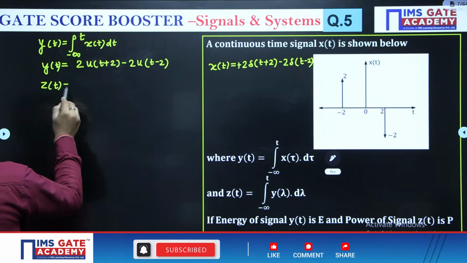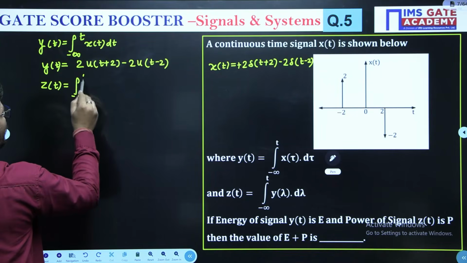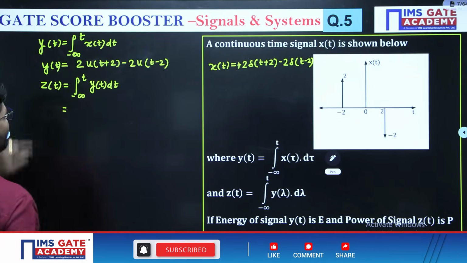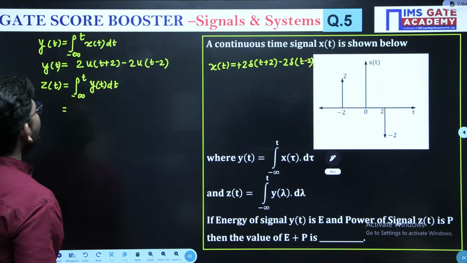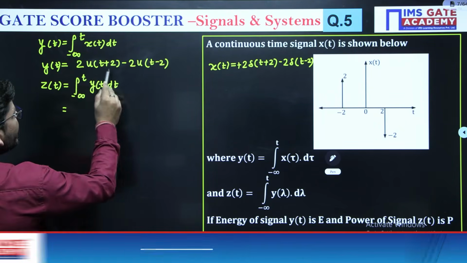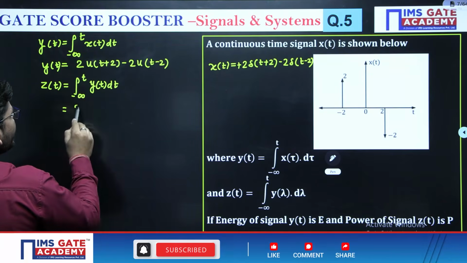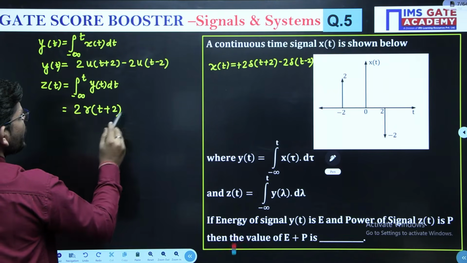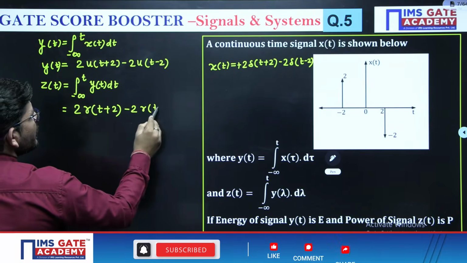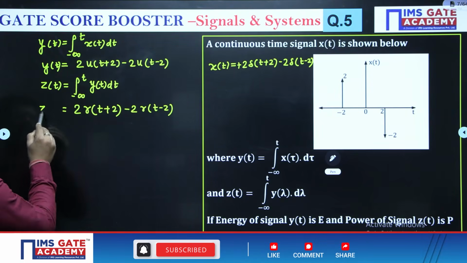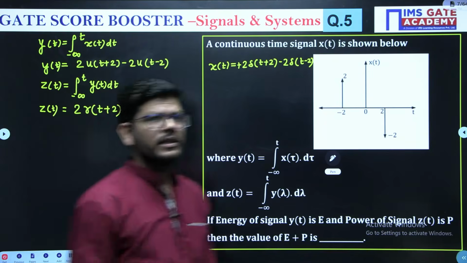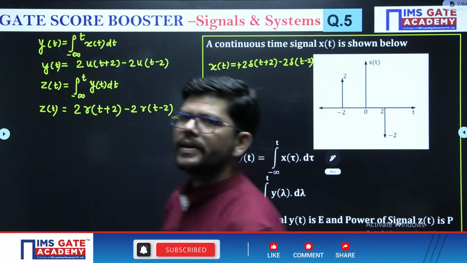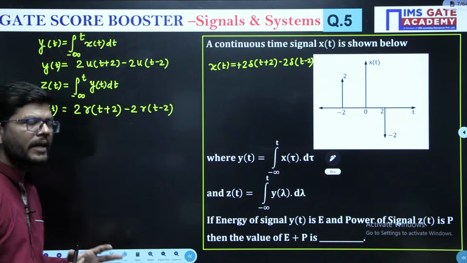Then z(t) is the integration of y(t) dt. So now we have to integrate this y. Y is basically the unit step signal. The integration of a step signal is a ramp signal. So we will get 2r(t plus 2) minus 2r(t minus 2). Now this is going to be z(t), correct? In this way, by knowing this fact, you can calculate y(t) and z(t): the integration of an impulse is a step signal, and the integration of a step is a ramp signal.